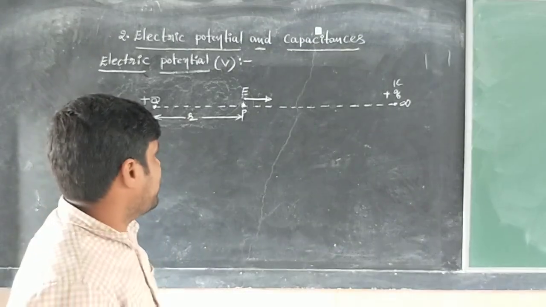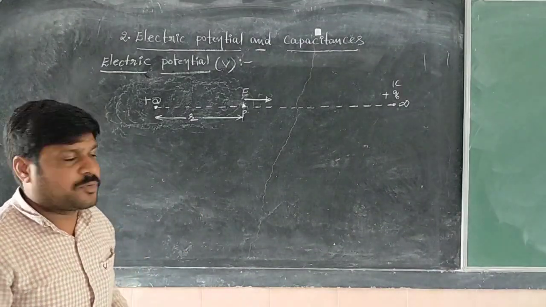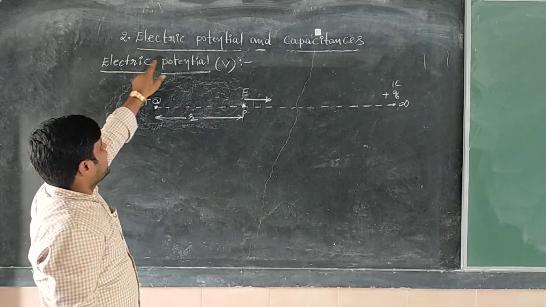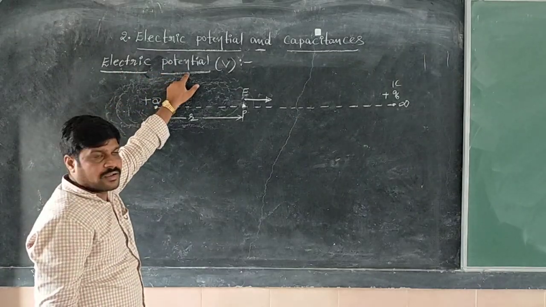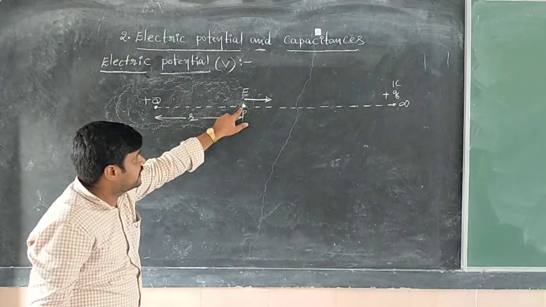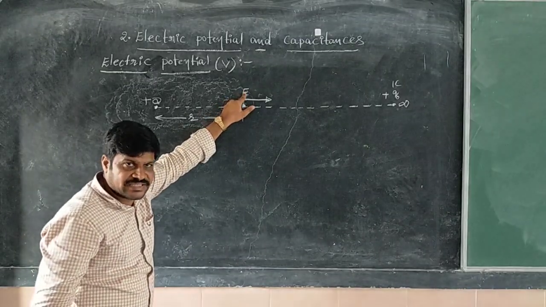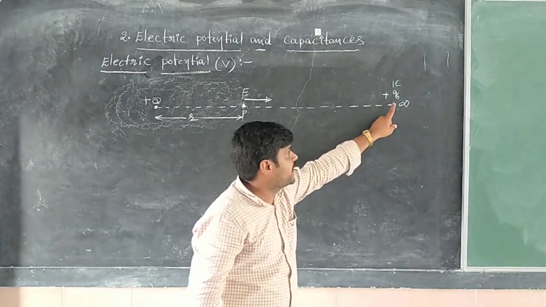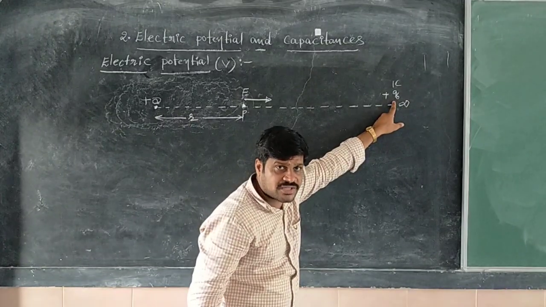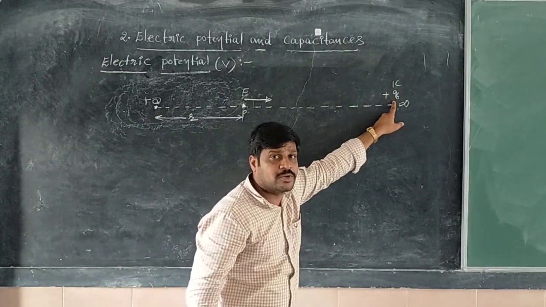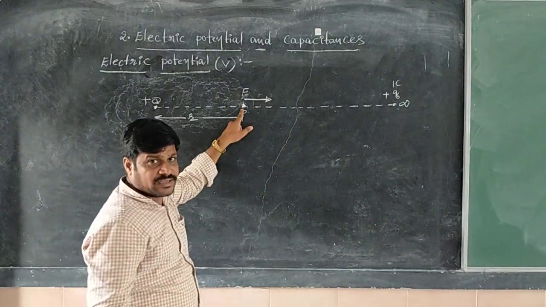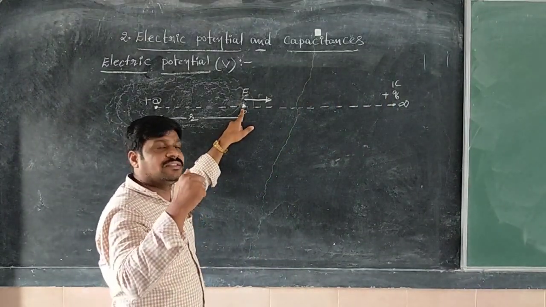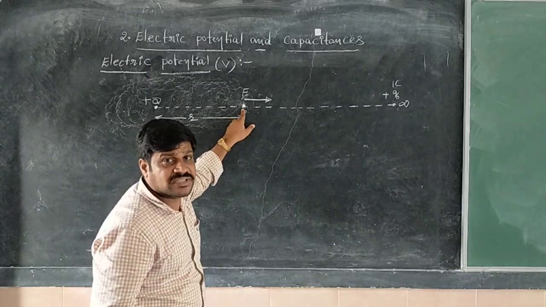Just listen to me, how to define the electric potential. Electric potential at any point in the field is defined as the work done to bring a unit positive charge from infinity to that point against the electrostatic force of the field.